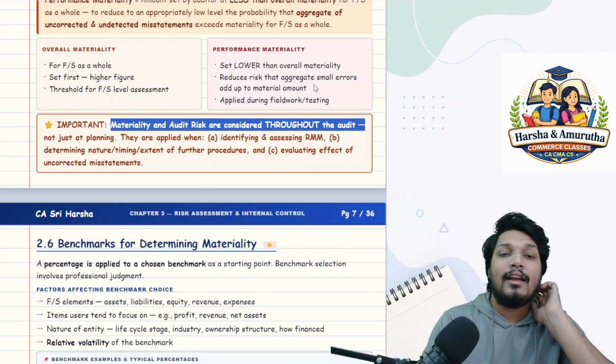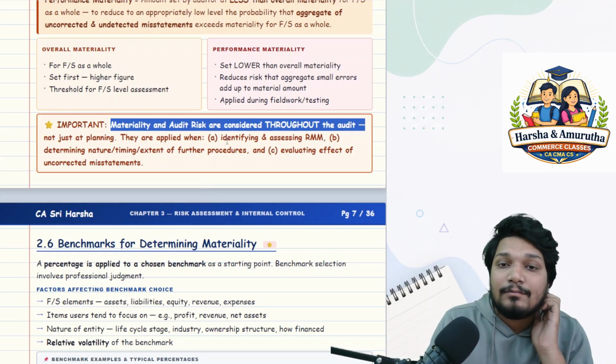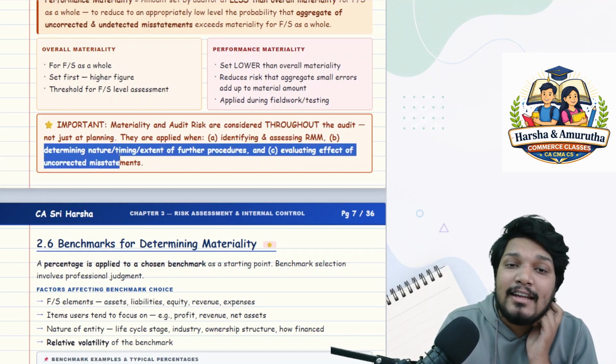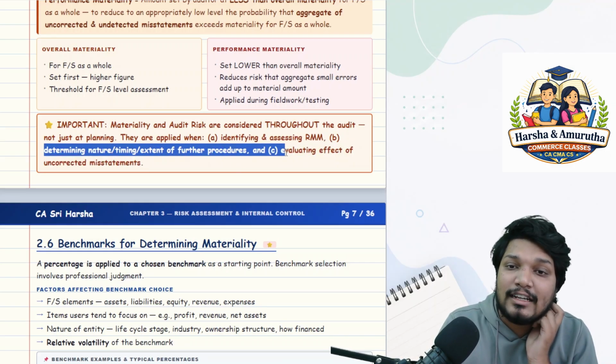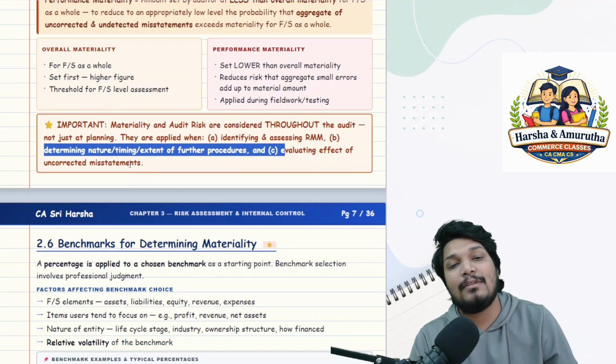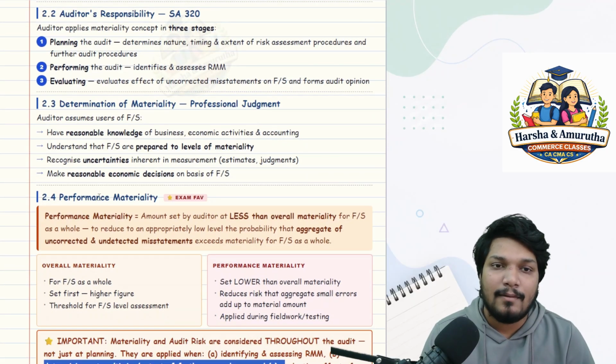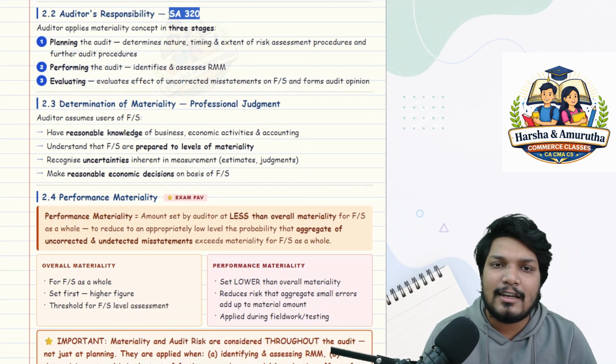Understood, sir? Okay. So they are applied when identifying and assessing the risk of material misstatement, determining the nature, timing and extent of further procedures, and evaluating the effect of uncorrected misstatements. So these 3 points are important, sir. Please remember. Okay. So the auditor's responsibility, SA 320.